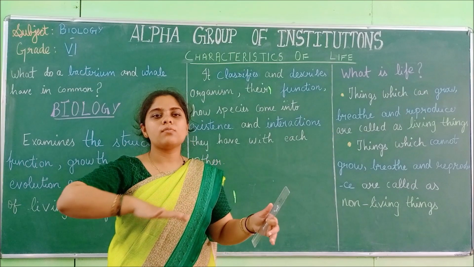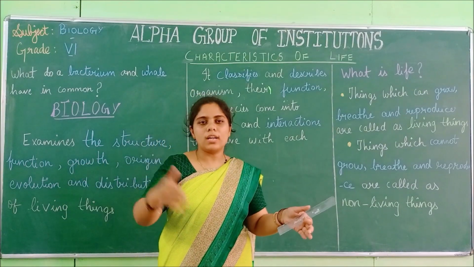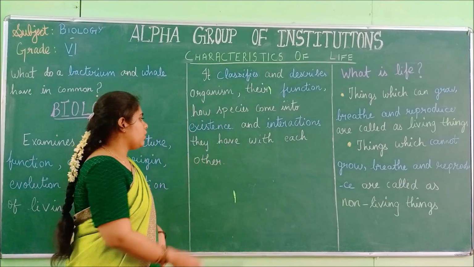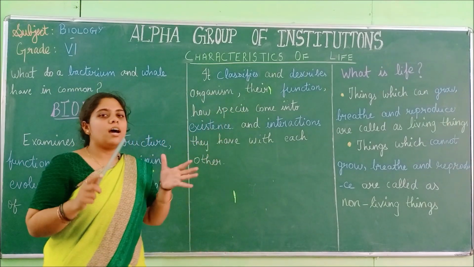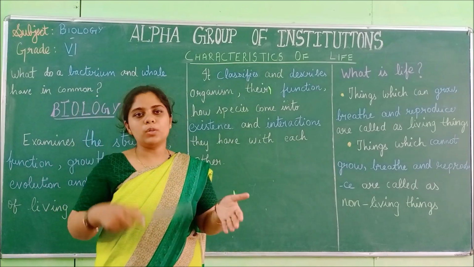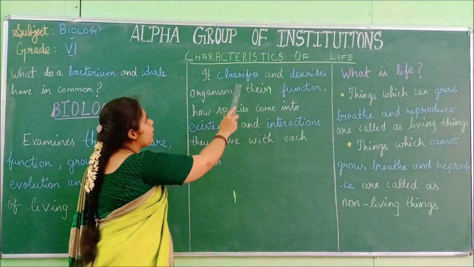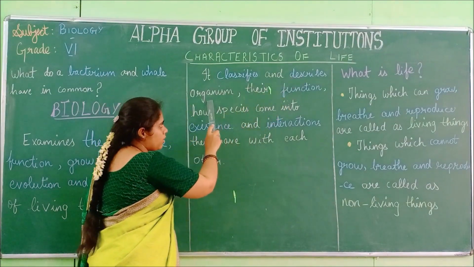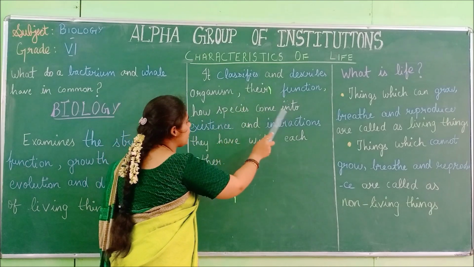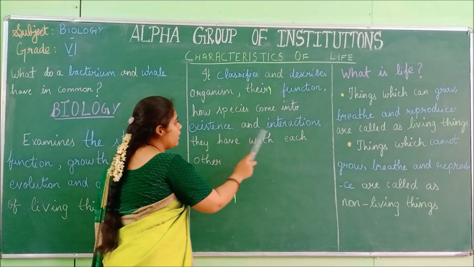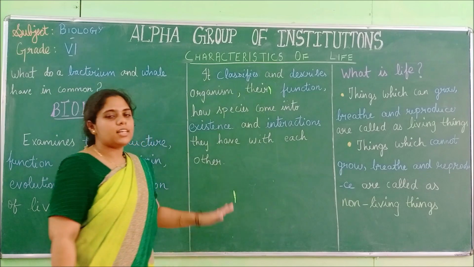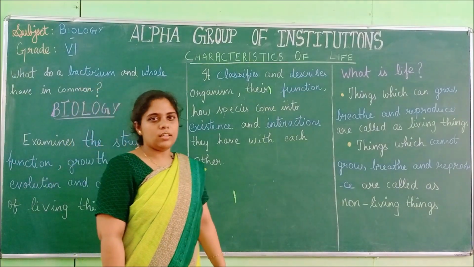All the living organisms on the earth are connected to one another. So studying about those interactions also comes under biology only. So these are the things about biology. Now you have an idea about what biology is and what you will be studying in it. So it classifies and describes organisms, their function, how species come into existence, and the interactions they have with each other.